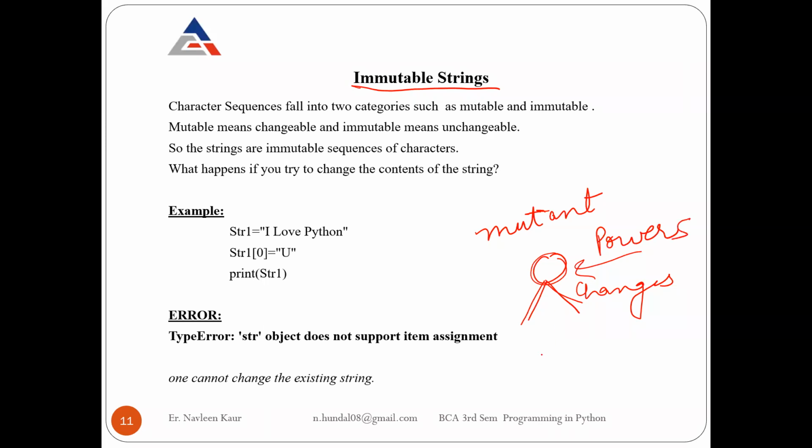So certain mutants can fly. Other mutants can move very fast. For example, Flash is also a mutant hero that can move really fast.